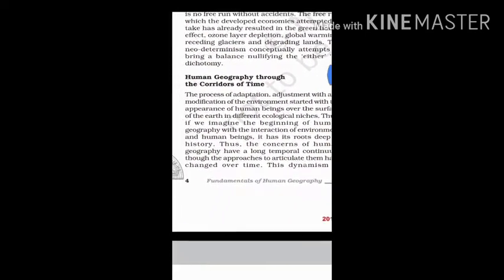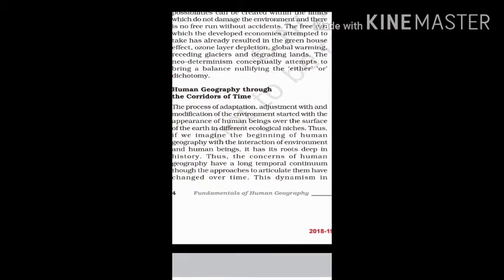So, our last topic is human geography with the corridors of time. The process of adaptation, adjustment with and modification of the environment started with the appearance of human beings over the surface.